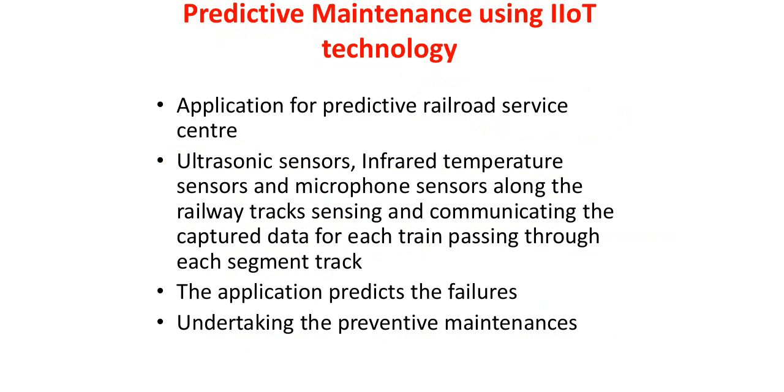So maybe the different sensors which could be used in the railway track maintenance, or the predictive maintenance for the railway tracks, are mentioned here, right? Undertaking the preventive maintenance. So preventive maintenance is different, predictive maintenance is different. So you should make a proper differentiation, right?